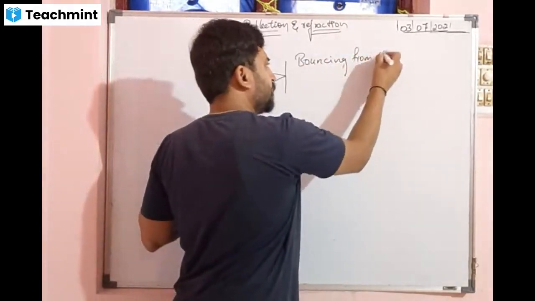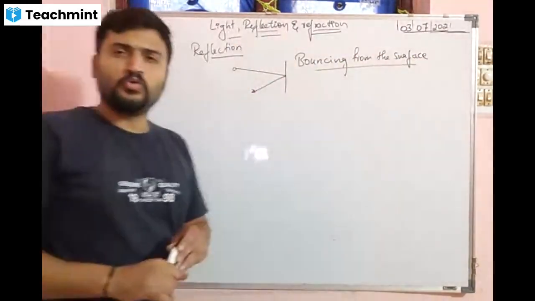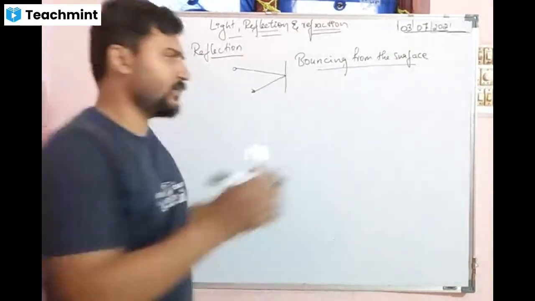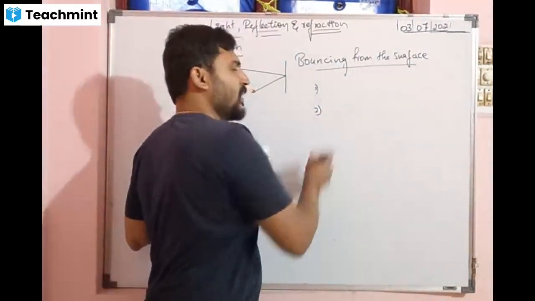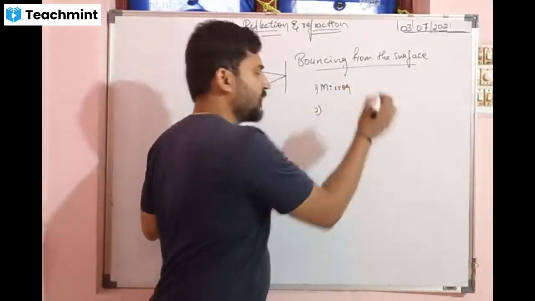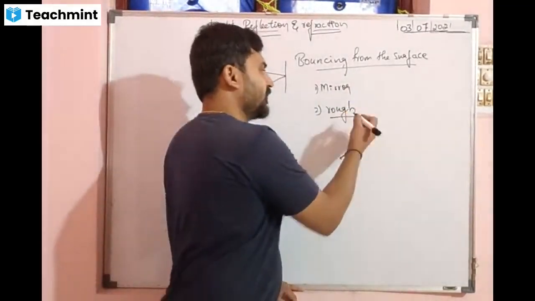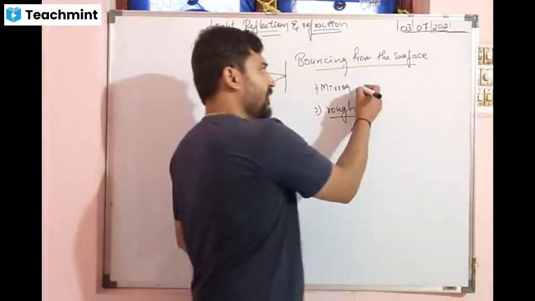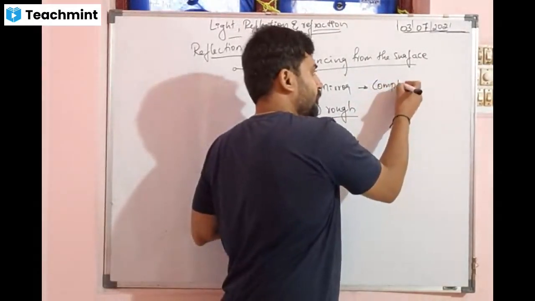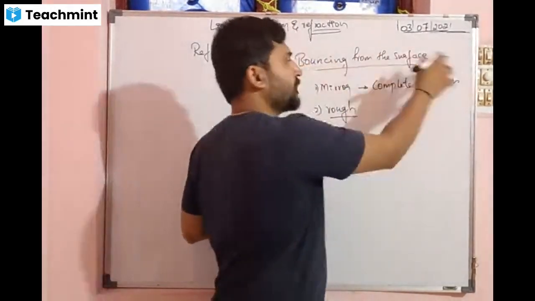from the surface. So there are multiple types of surface. In that we categorize them into two types. First is completely polished surface. We call them as mirror. And rough surface. In the mirror, we have the complete reflection. Complete reflection means complete bouncing from the surface.